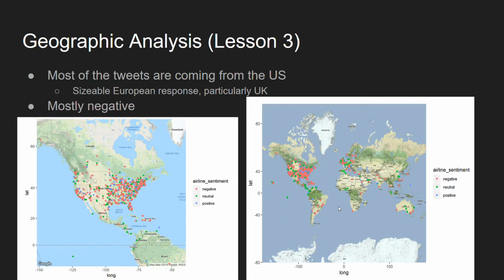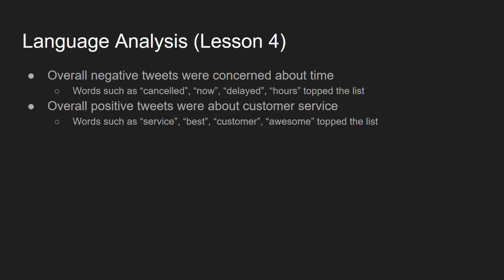Mostly negative. There's lots of red on there. You don't see a lot of the blue that represents positive. Lots of red. And I assume that's because you're more likely to go to Twitter when you have a problem with an airline than you would if the airline gave you an amazing experience. Anger is one of those emotions that does things for you. And that demonstrates itself actually in the language analysis. I will have visuals in a moment.